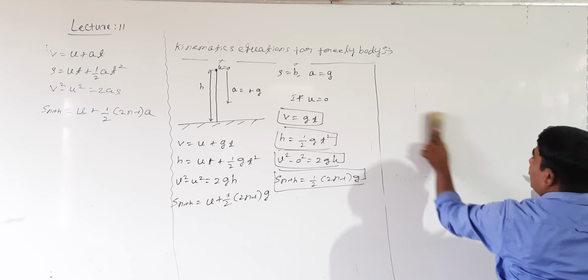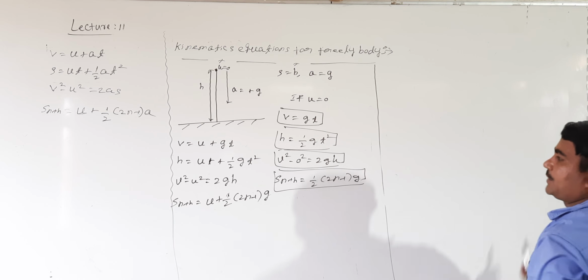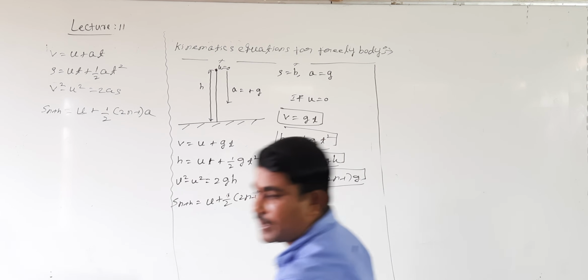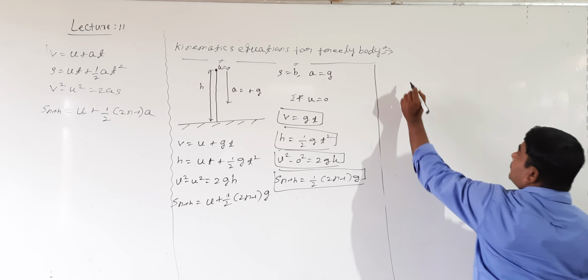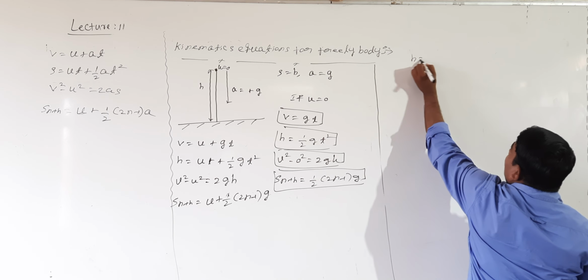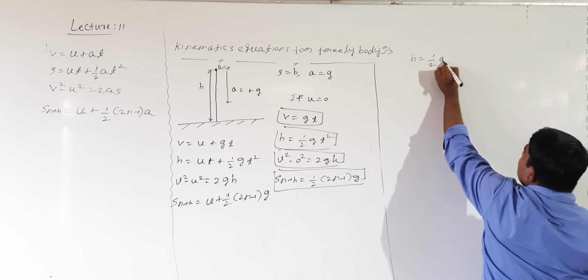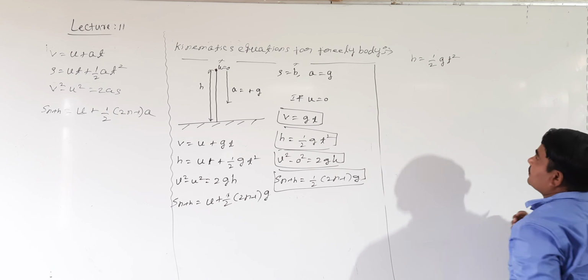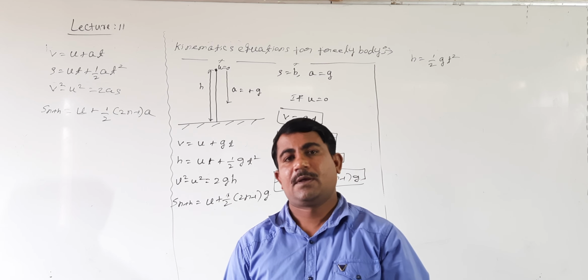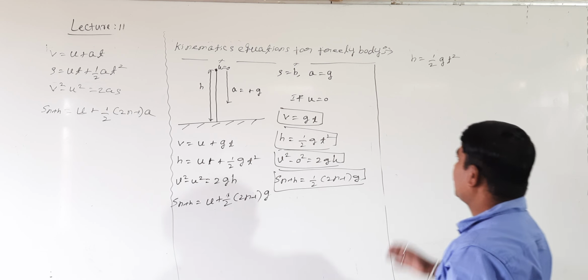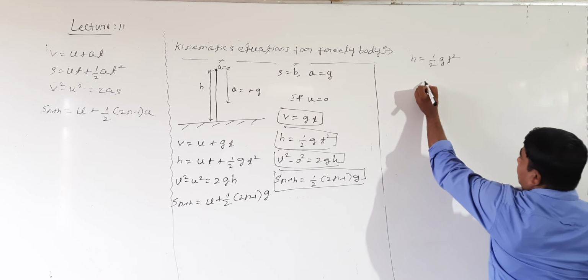Look at me. How to calculate the heights here. Ratio of the heights. Look at this equation. What is the height of the body when initial velocity is 0? When initial velocity is 0, what is the height directly? Height is equal to half g t square. Right? Now I will take directly.